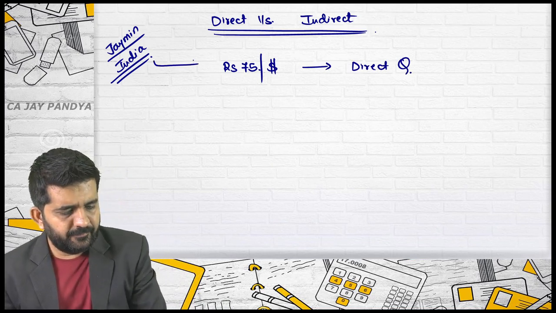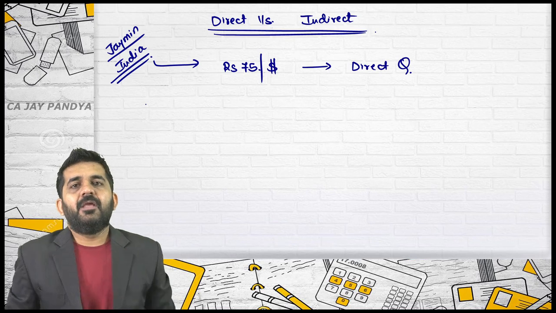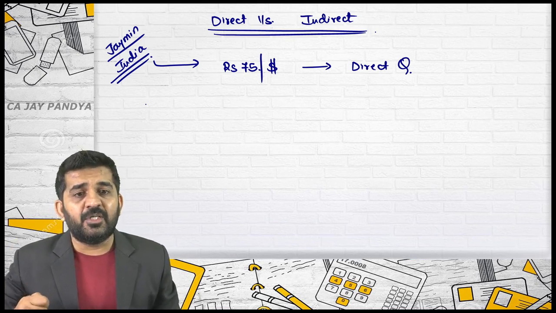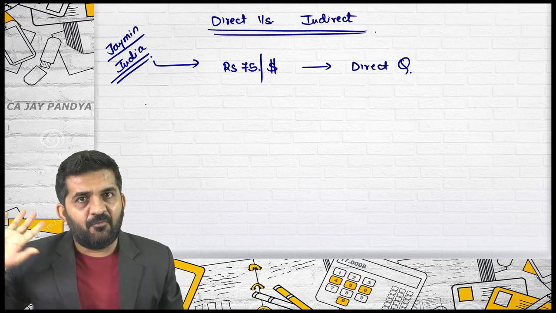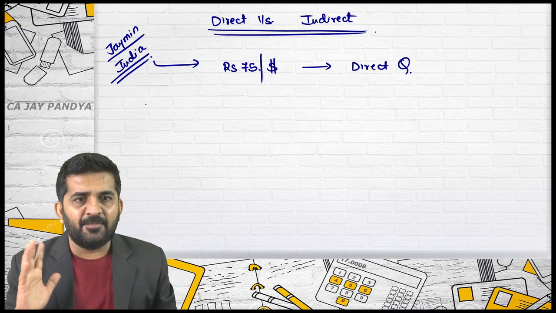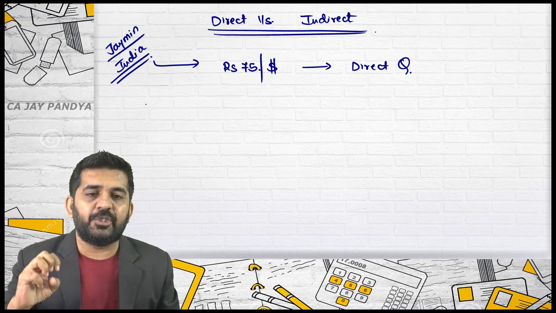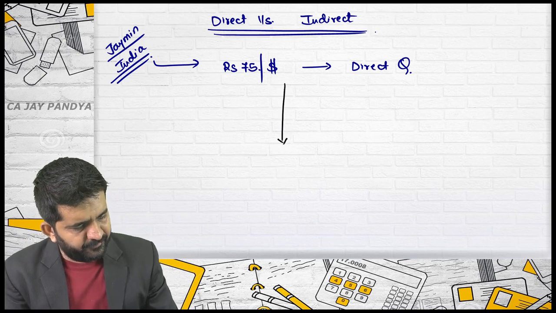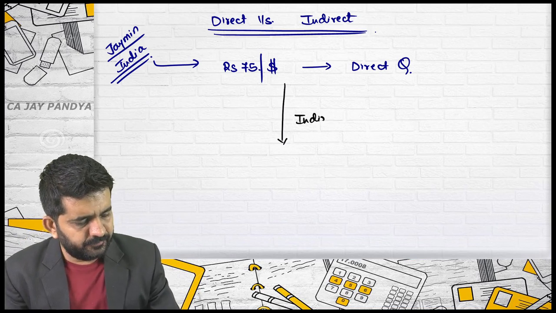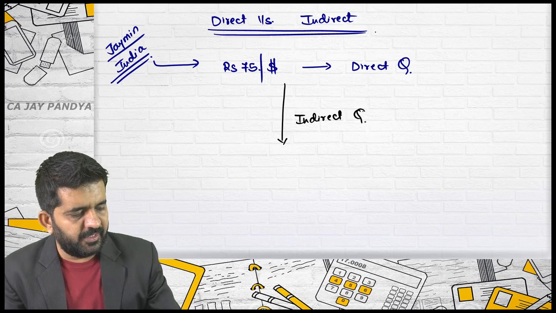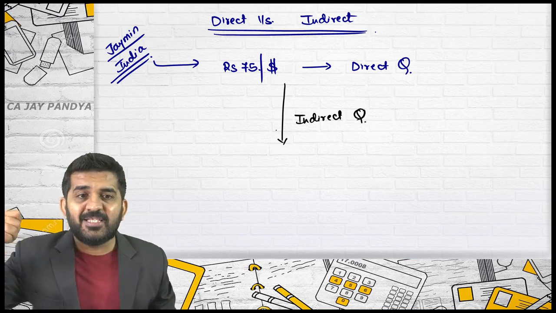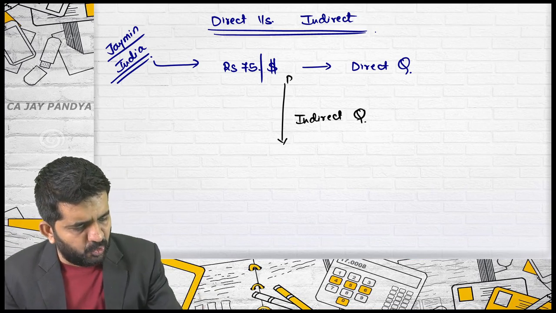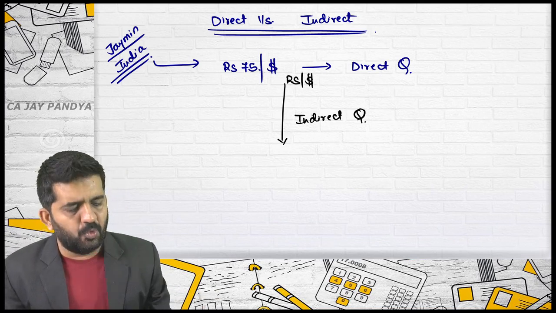Sure? Yes, sir. Alright. Now try to understand what I am doing. I am converting this direct quote into an indirect quote for Jaimin. Why is a separate question. Jaimin is in India, so for Jaimin this is a rupees per dollar quote.